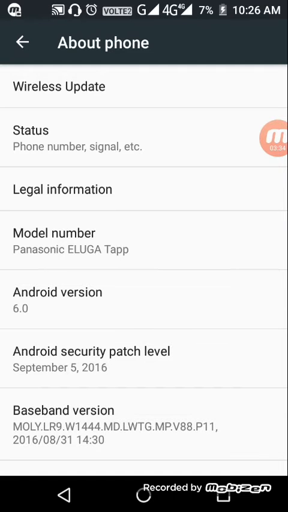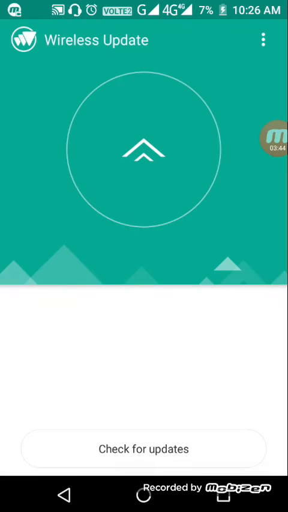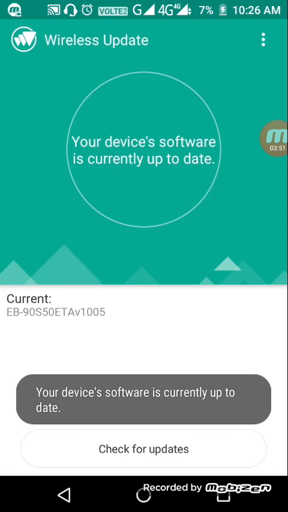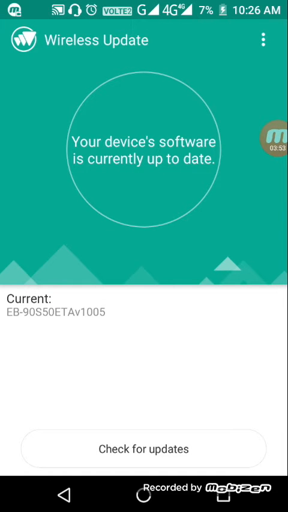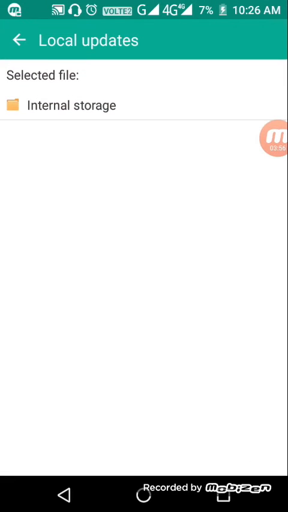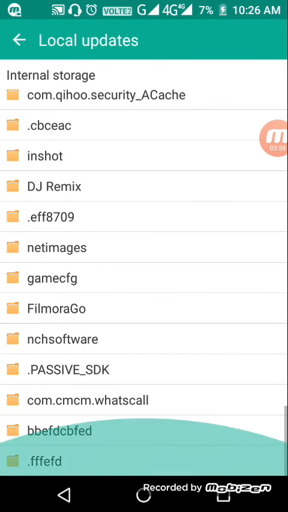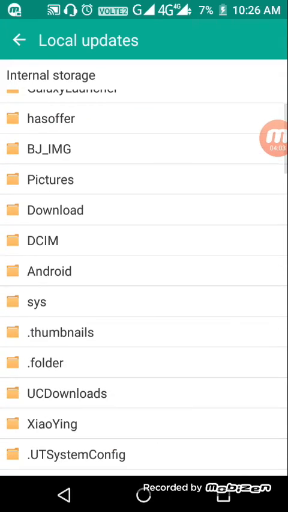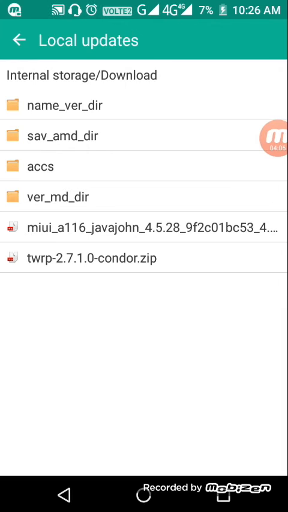So here you can install the software that you want. Wireless update. Check for updates, any update. It's showing your device is currently up to date. Go to Local updates, internal storage, the zip file you have downloaded. Where is this zip file? Download, here MIUI. You can install through it.